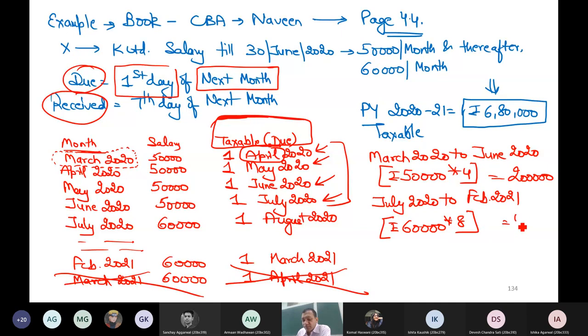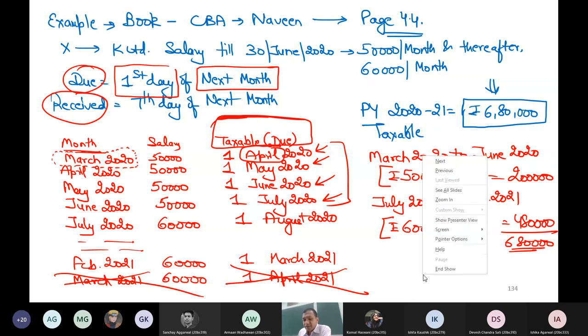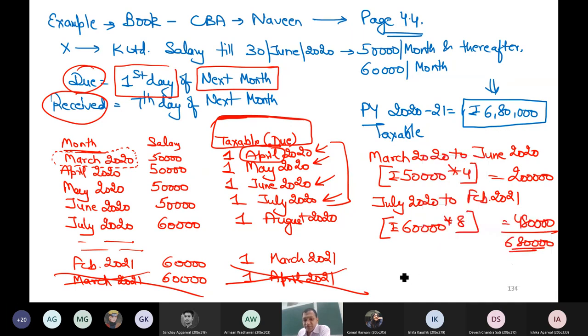You cannot write what? Let me show you what you cannot write. Some of you might have got the correct answer 680, but they might have written April 20 till March 21.